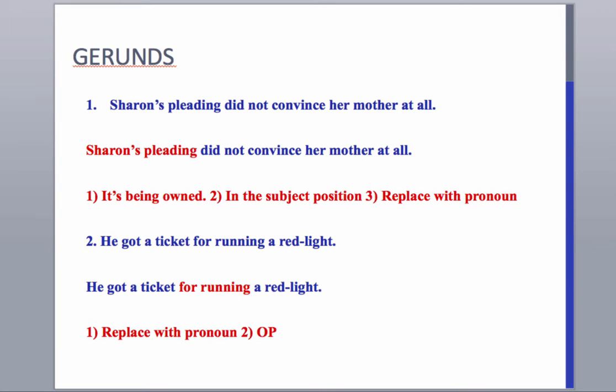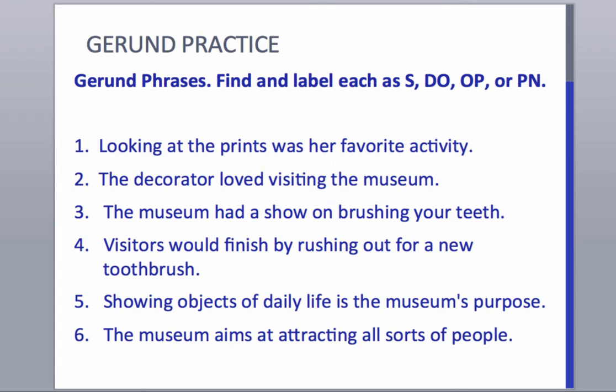So let's look at these few examples here. What is the gerund? And then what is the function of each gerund within the sentence? Is the gerund a subject? Is it a direct object? Is it an object of the preposition? Or is it a predicate nominative?